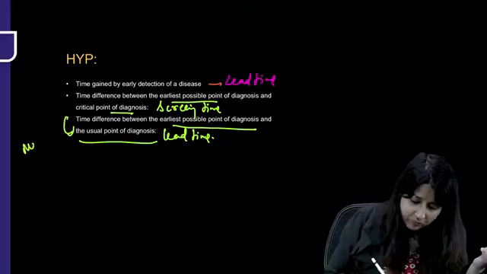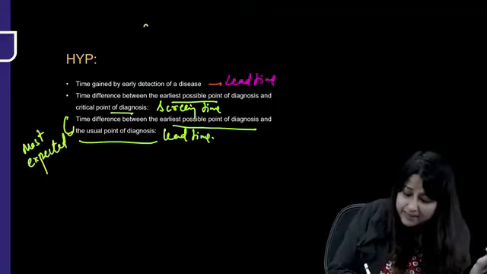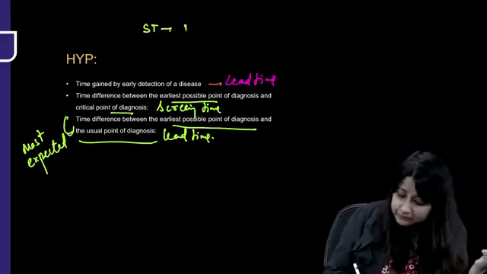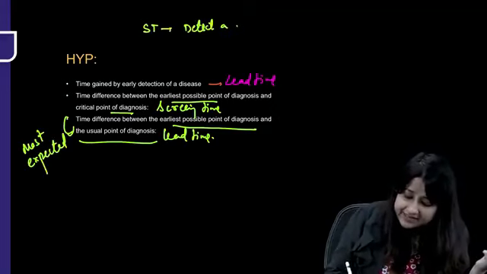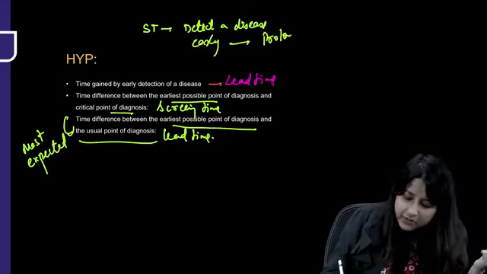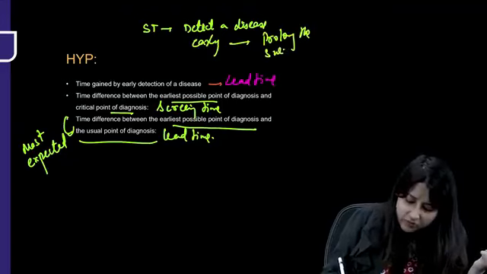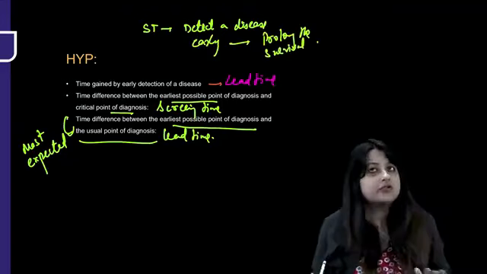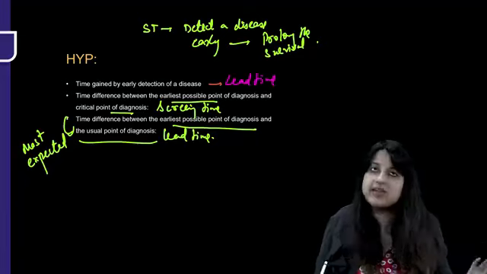This one is most expected. When we apply a screening test, we detect a disease early, and ultimately we can prolong the survival of a patient. That is very, very important. This image was very important.